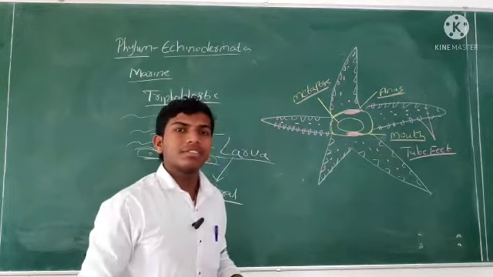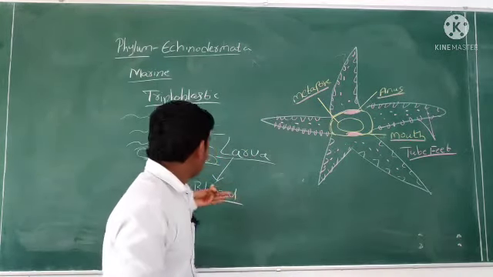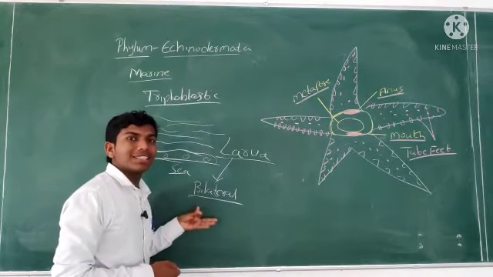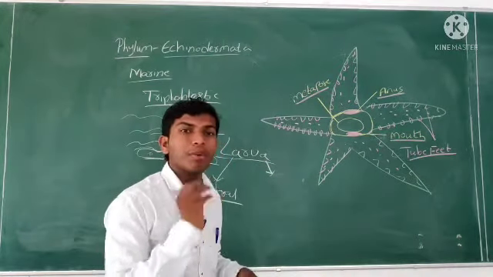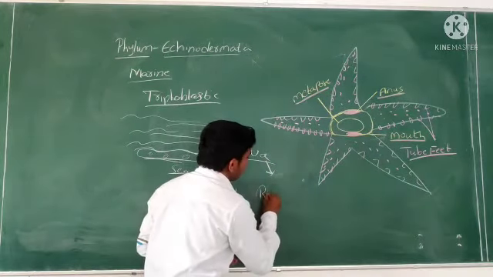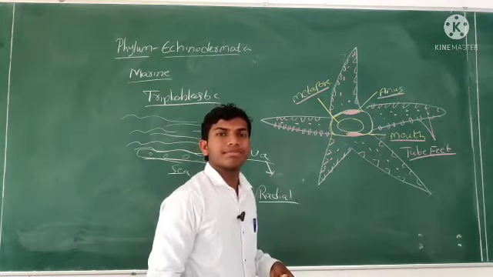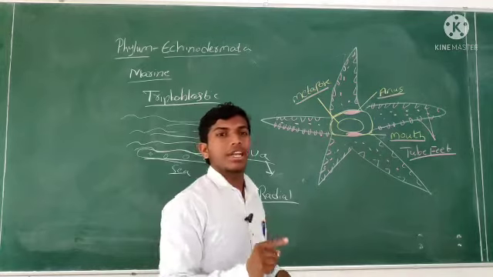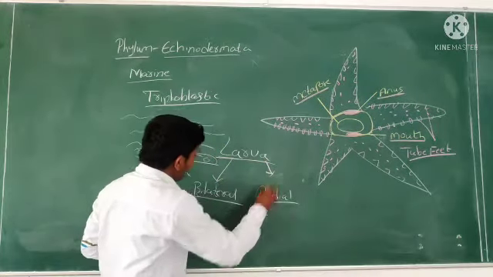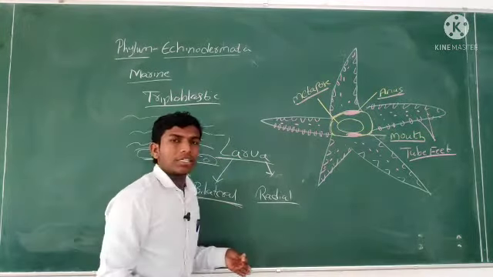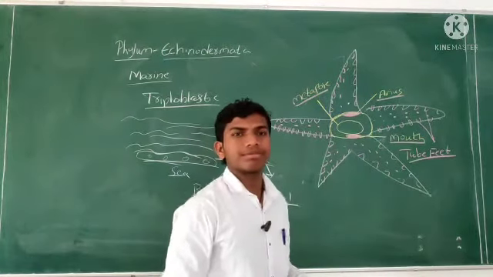At the stage of adult, they exhibit radial symmetry. Important, this is a unique character here. Body symmetry: larva bilateral, adult radial symmetry.